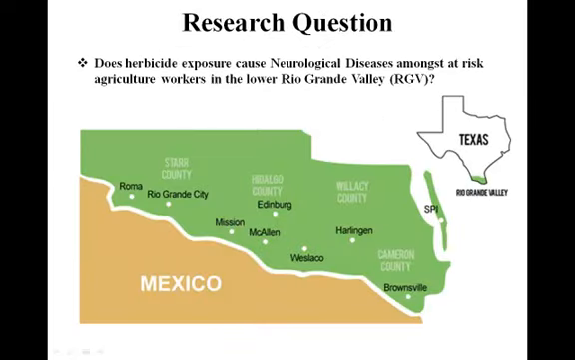So for this study, the research question is, does herbicide exposure cause neurological diseases amongst at-risk agriculture workers in the lower Rio Grande Valley? This research will cover 4 counties, which are Starr, Hidalgo, Willacy, and Cameron counties.